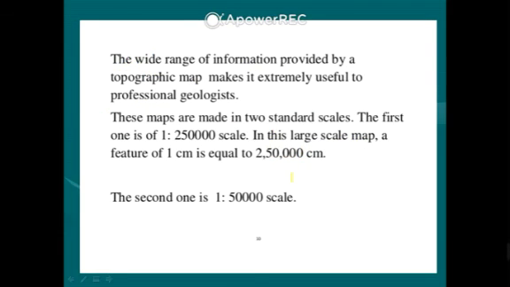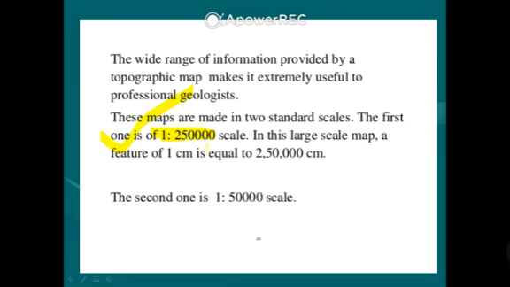And we already explained, in a map we cannot denote the actual size of the structure, because we denote it with the help of the scale factor. Scale factor is important. Scale factor is denoted in ratio form, 1 ratio 25000 scale.